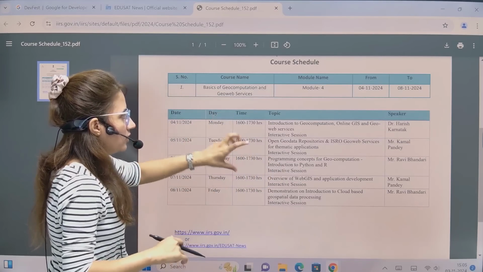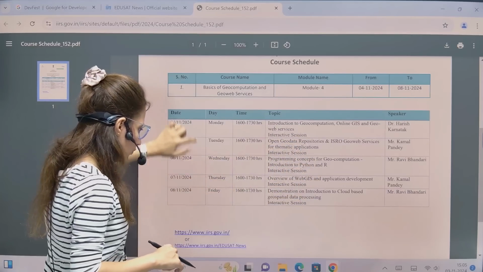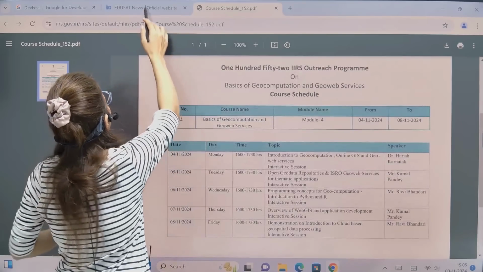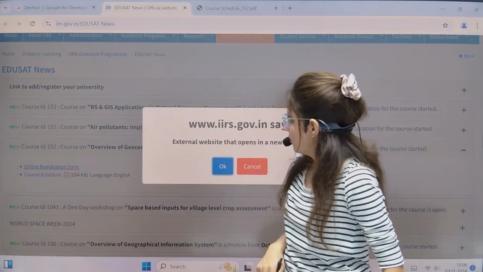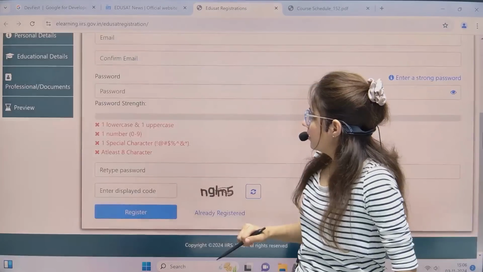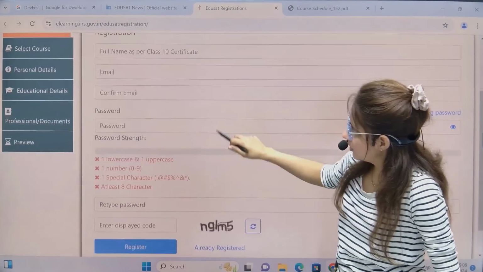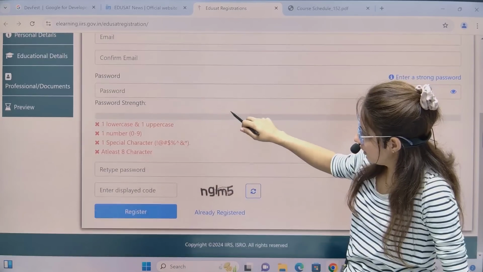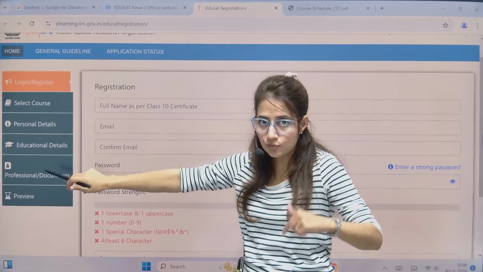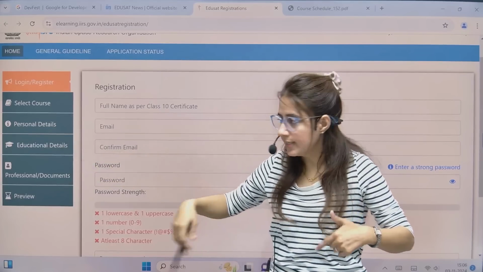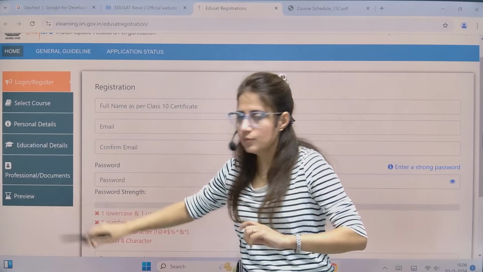So if you are interested in this type of geo computation, then you can register for this course. You can look at the schedule first, and then if you want to register, there is an online registration form as well. You can click on that and this would be the registration form. First you register with your mail ID and your password. After that, you can select the course, then fill in your personal details, then educational details, then submit your professional documents, and then preview and submit.